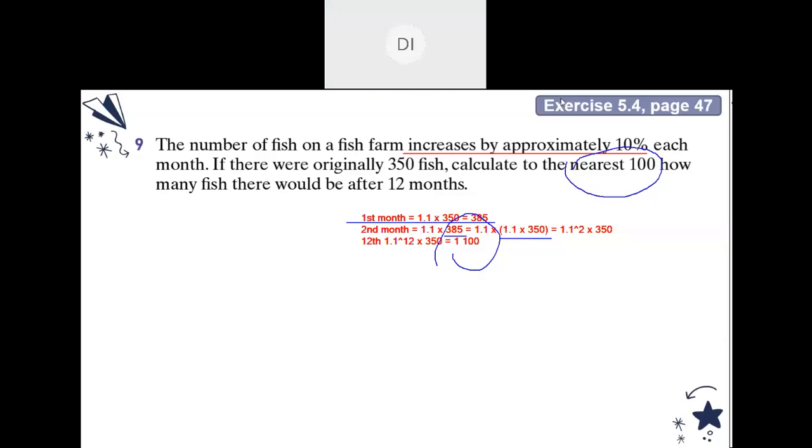For example, the first month 350 becomes 385, teacher. So the next month is 10% of 385? Yes, correct. You calculate 10% of 385 and you add it. For the second month, you find 10% of the previous month that you have. Do that continuously until 12 months. After you get the 12 months, round off the final answer to the nearest 100. Is there anyone having questions still?